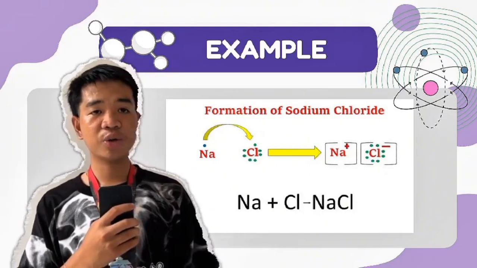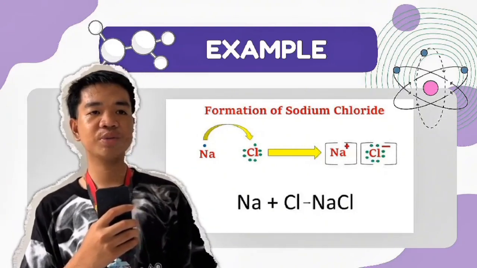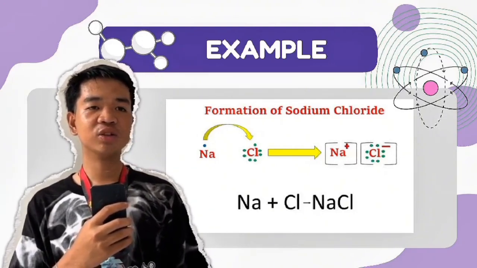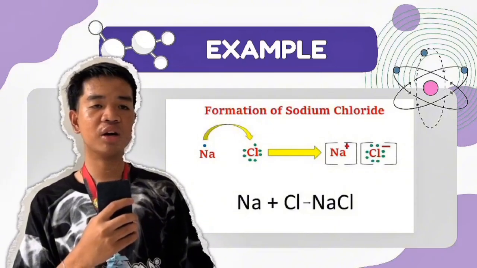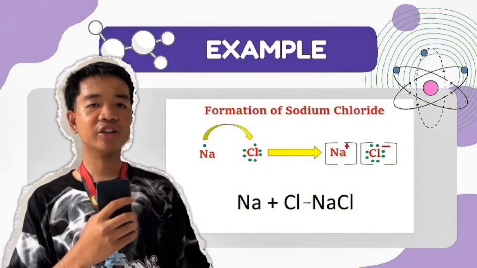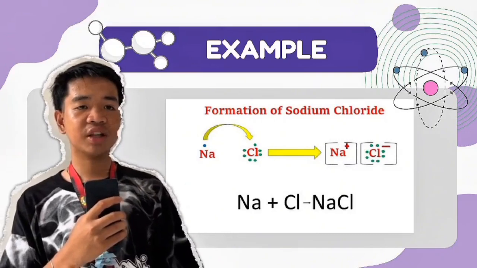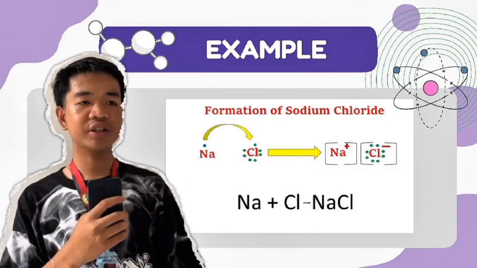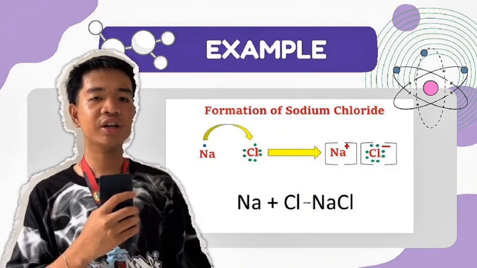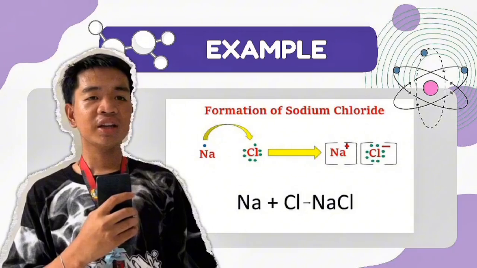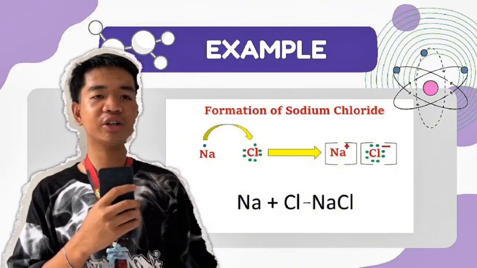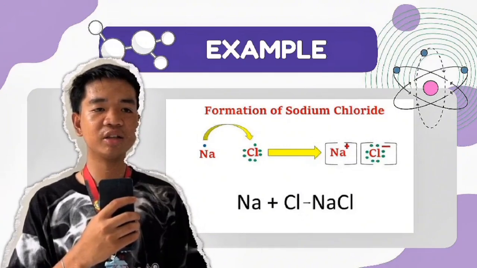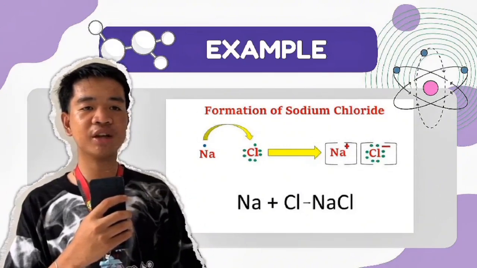This picture shows how sodium gives its 1 electron to chlorine. When sodium loses an electron, it becomes a positive ion, and chlorine becomes a negative ion after gaining it. Because of their opposite charges, they attract each other and form an ionic bond, creating sodium chloride, or table salt.